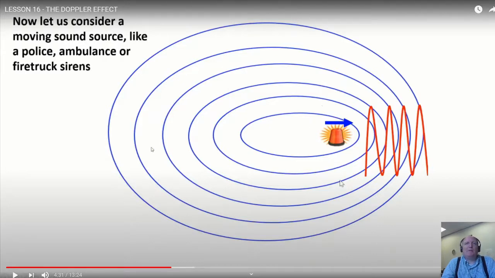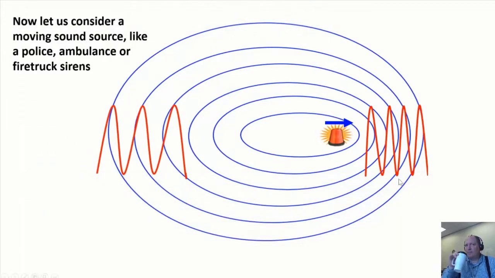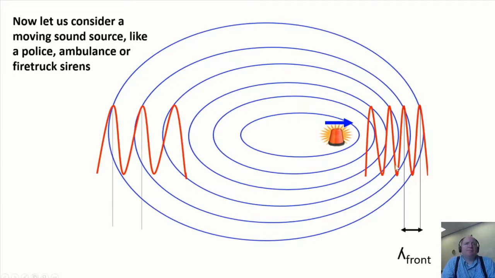But I really love this visual on the front and the back, right? Because we just get the students to visualize this like, oh, it's scrunched. Oh, it's spread out. Oh, well, then I can remember how the wavelength changes. We can see the wavelength at the front is smaller than the back. Yeah, that's really great. We know that for the same speed, frequency is inversely proportional to the wavelength.